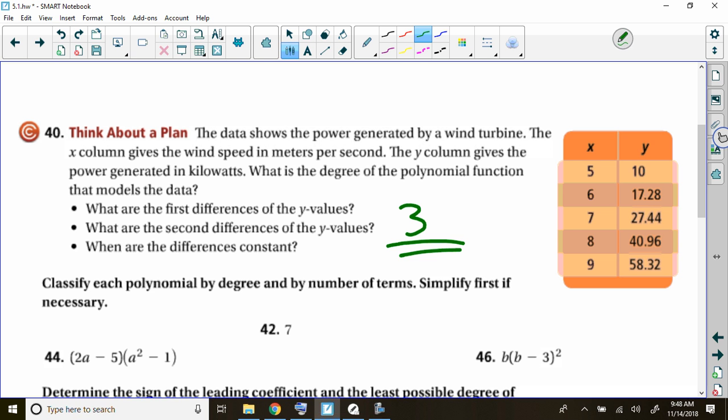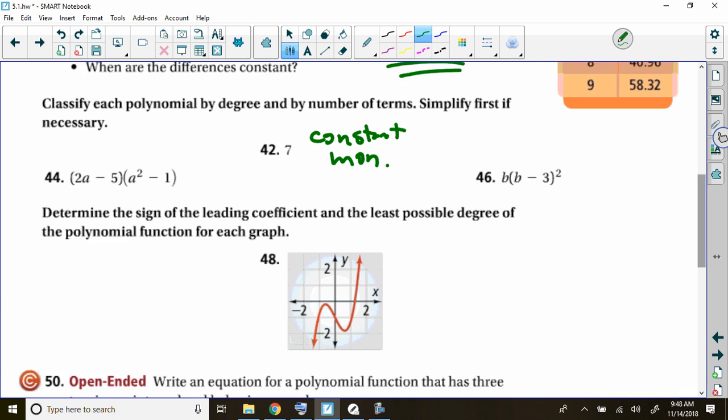Number 42, I would argue that number 42 is not even a polynomial. But you could say that it's constant. You could say it's a constant monomial if you really had to name it, but I would argue that it's not a polynomial. Number 46,